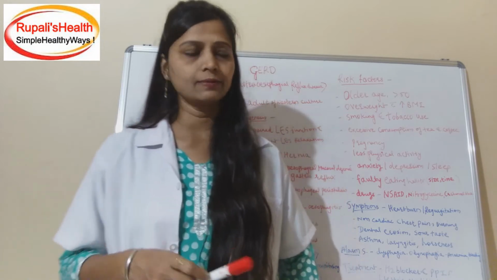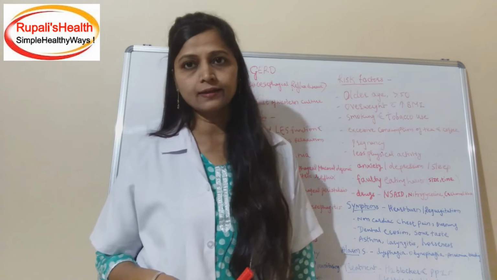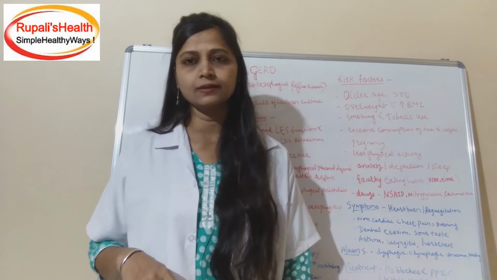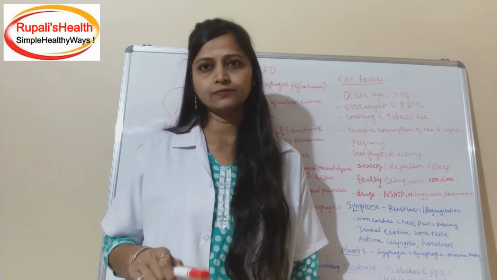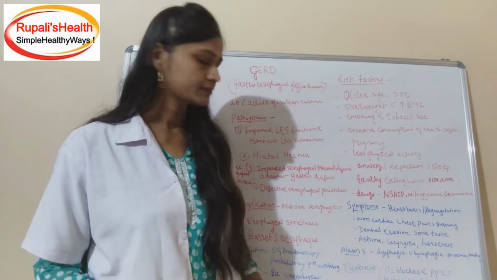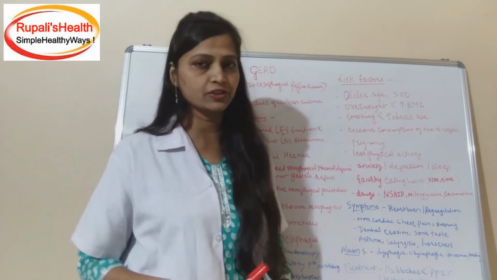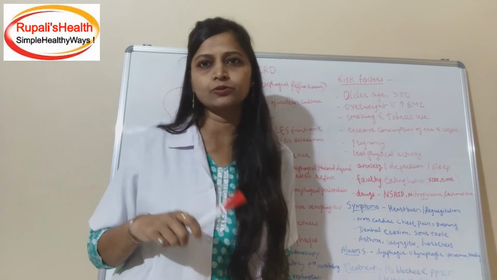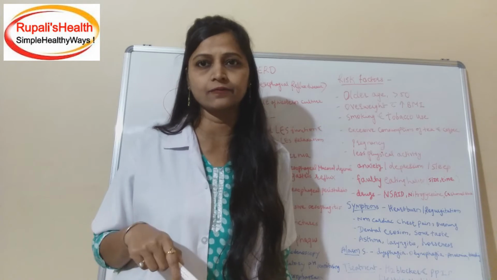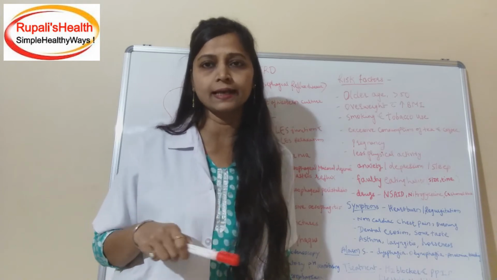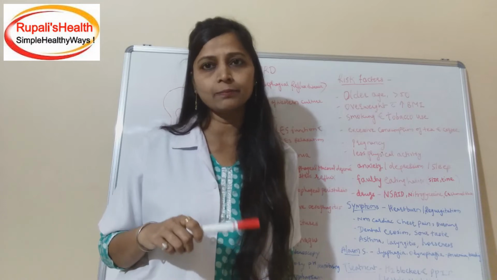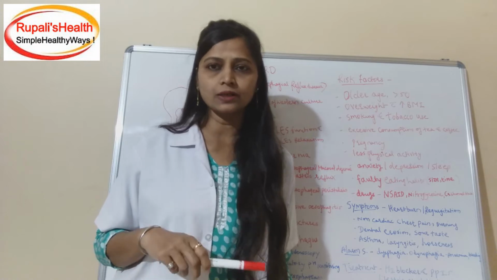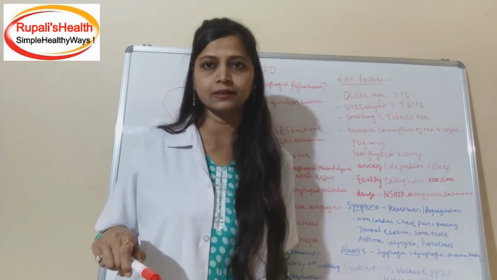So the second mechanism is hiatal hernia. The presence of a hernia at the junction of the lower esophageal sphincter is also one of the affecting causes for GERD. The third one is impaired esophageal mucosal defense against the gastric reflux. When there is repeated exposure of the esophagus to this gastric reflux, it damages the mucosal lining of the esophagus and also hampers or impairs the function of esophageal mucus. And it is often associated with delayed gastric emptying.